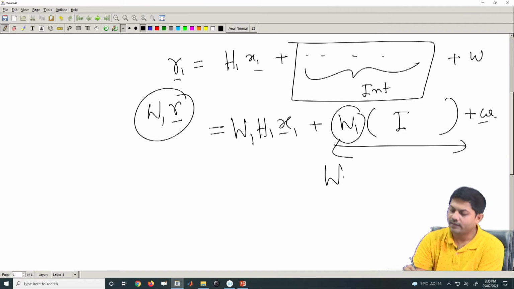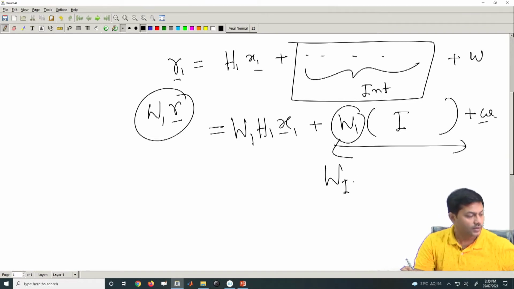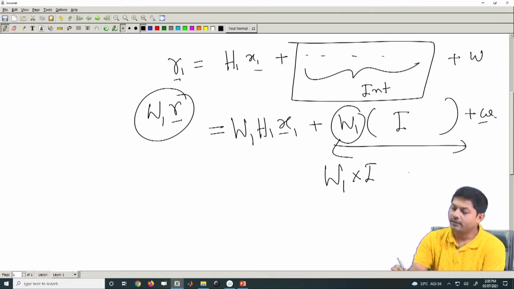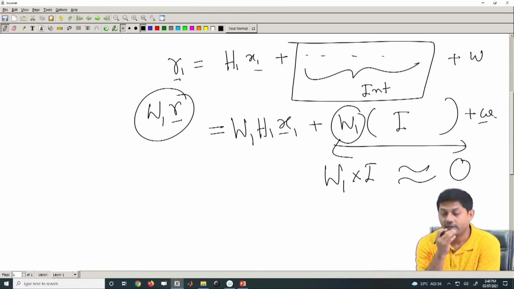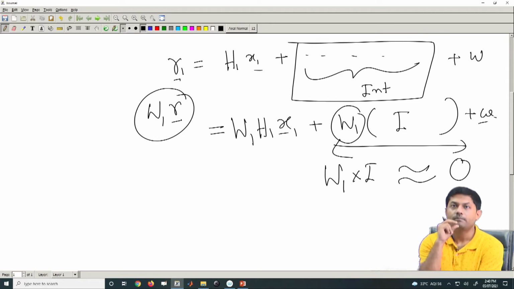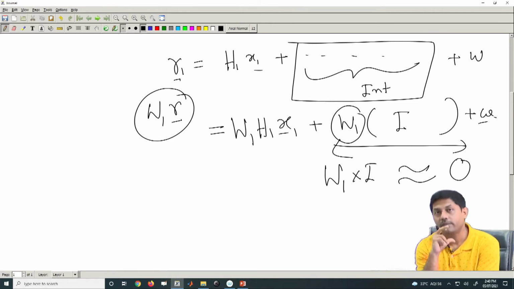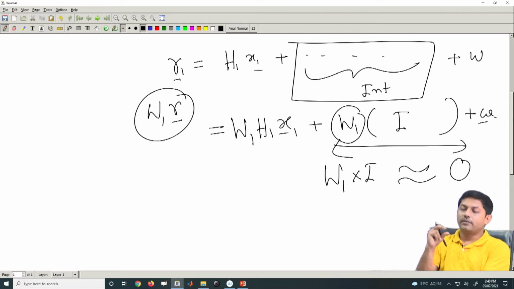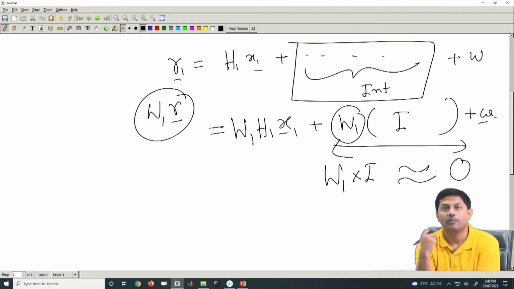That means, you can say this w 1, or this equalizer multiplied by this I, should be some sort of a null matrix or a 0 matrix, then only this interference can be removed. Now, there are many theories to do that, I am not getting into that, okay. But this is the fundamental part of every multi-user communication. So, this is the difference between a normal MIMO and a multi-user MIMO system, where specifically a part of the data will also be from the other users.